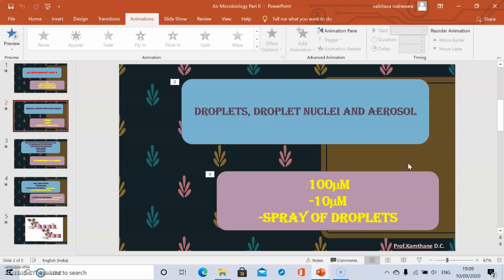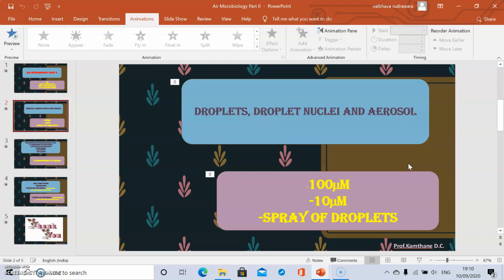These aerosols are the spray of droplets. Human beings and animals release these droplets from the mouth and upper respiratory tract by sneezing and coughing. These droplets contain saliva and mucus with microorganisms.